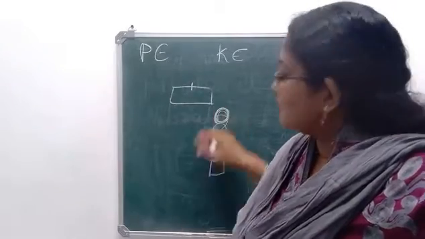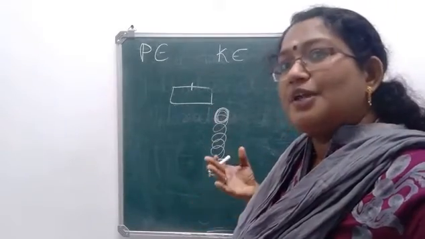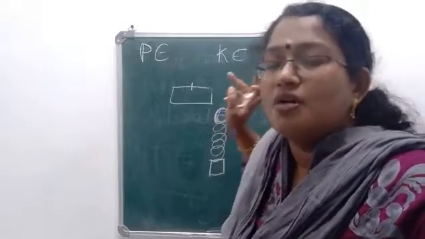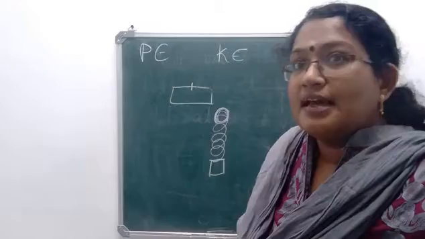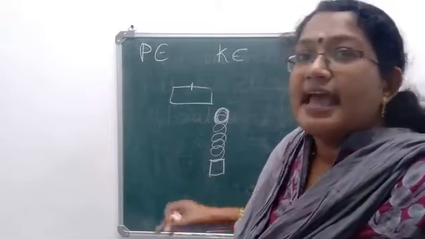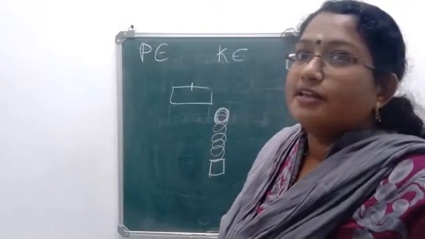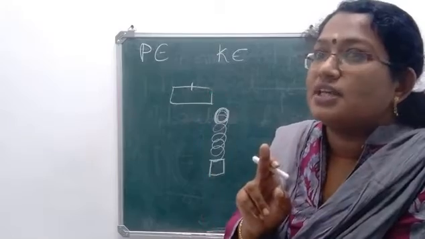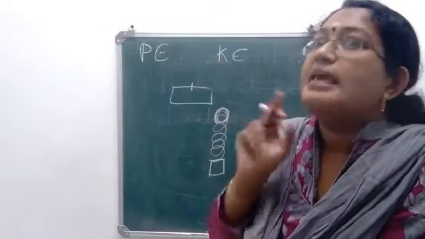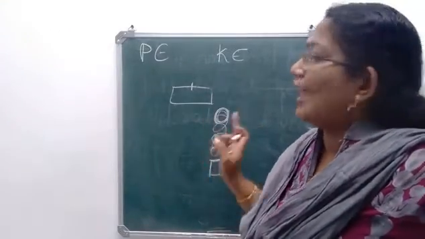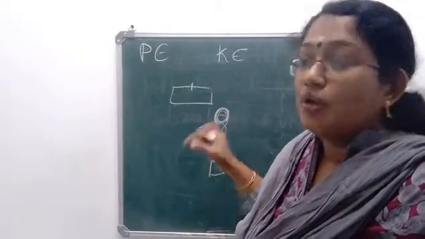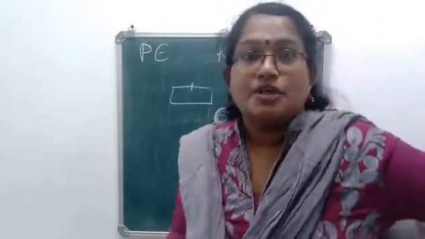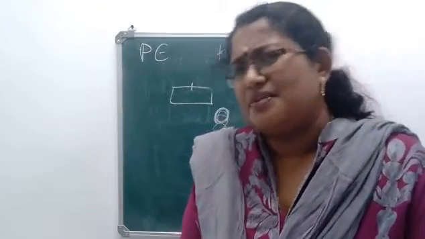The entire thing will go down, and when you release your hand, the ball will fly off. Why? When you are compressing the spring, you are doing work on it, and that work is stored in the form of which energy? It is stored in the form of elastic potential energy, and that potential energy is used by the ball to move out. Okay, so 4 different examples are given there.